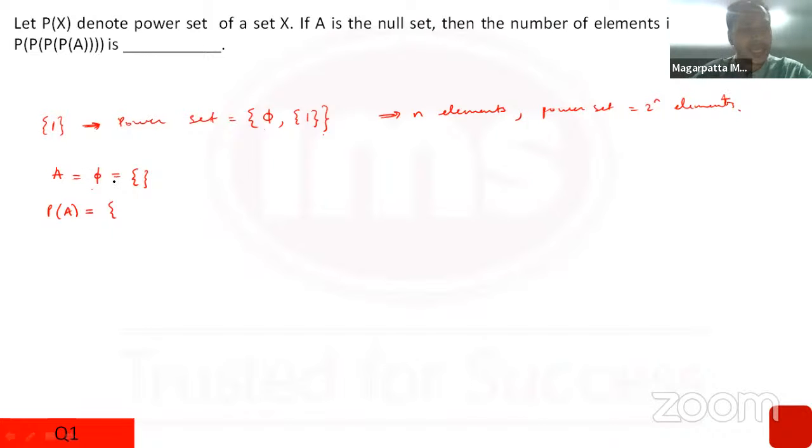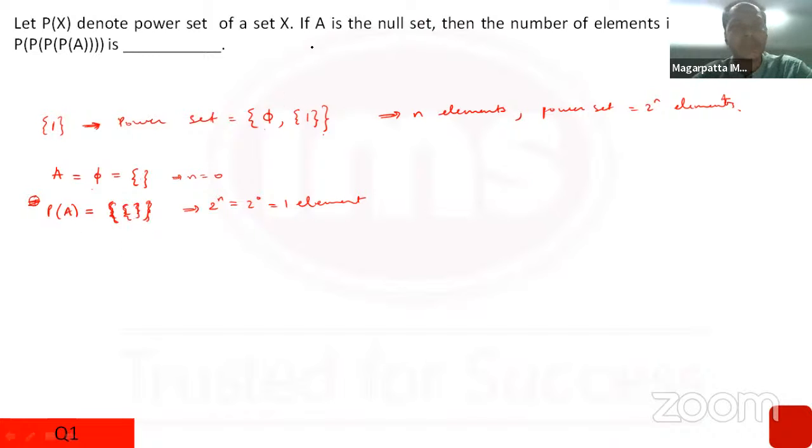So the power set of A would be a big set which contains the null set, so a big set which contains this one element. You can clearly see the number of elements over here is 0. Therefore 2 raised to the power n becomes 2 raised to the power 0, that is one element. I hope all of you agree that this power set has one element. Everyone, can you let me know in the chat? This set has one element, that is the null set.